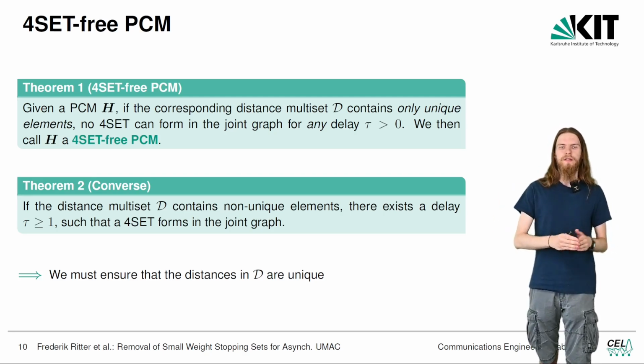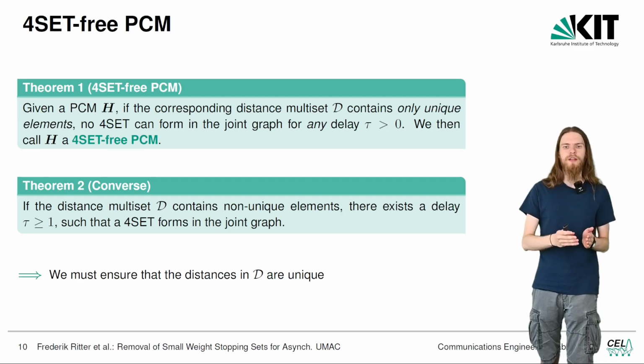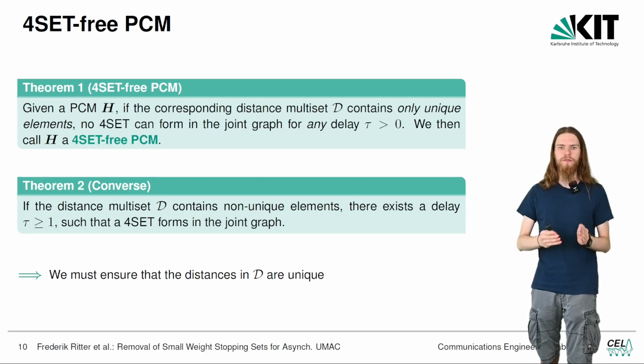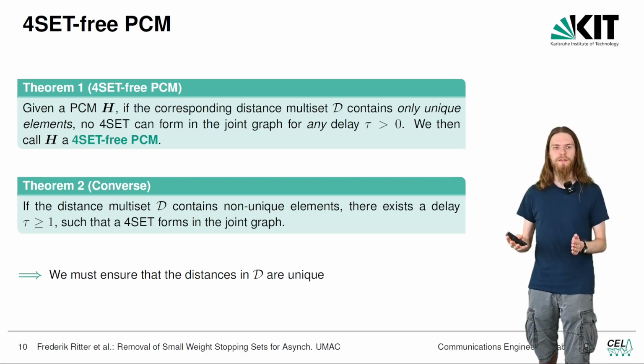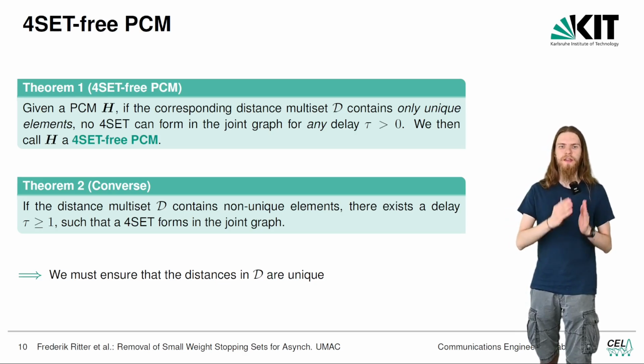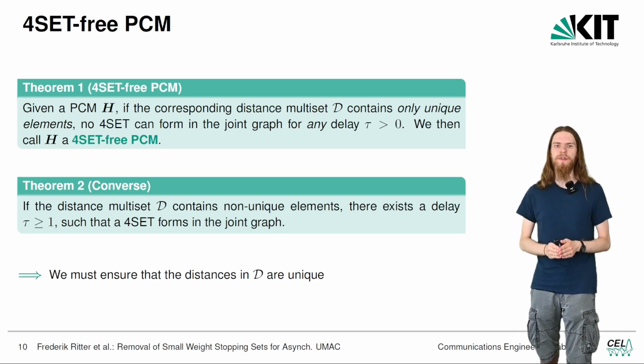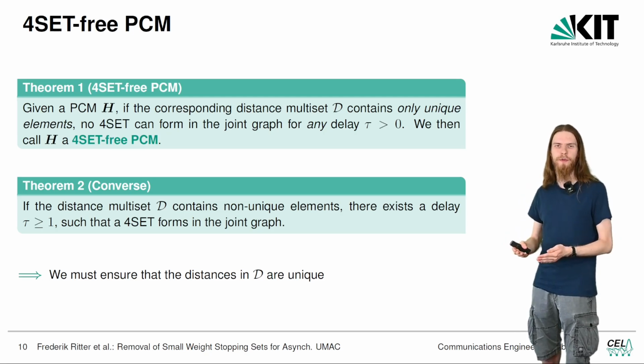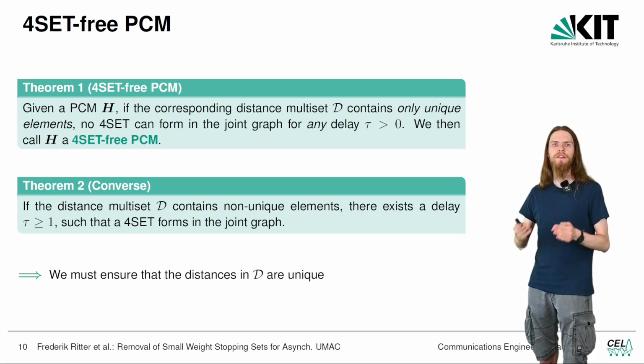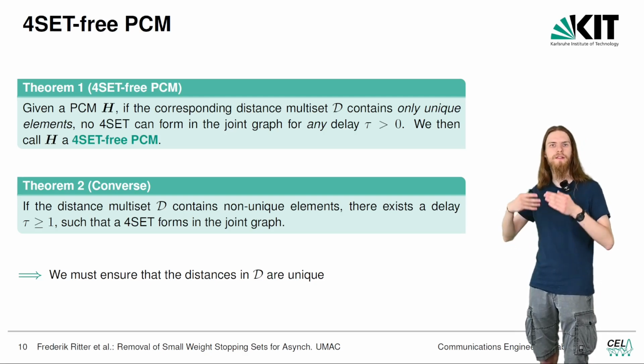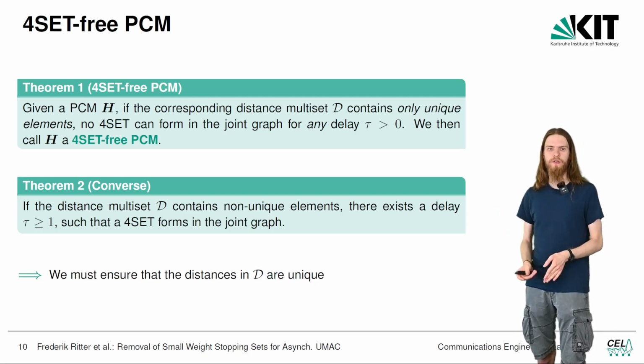That means in the joint graph, this parity check matrix leads to no 4 sets for any delay tau strictly greater than 0. So it is 4 set free if and only if the distances in D are unique. This means no duplicates. So if we want to find 4 set free parity check matrices, this is the same as finding distance multisets D with no duplicate entries.